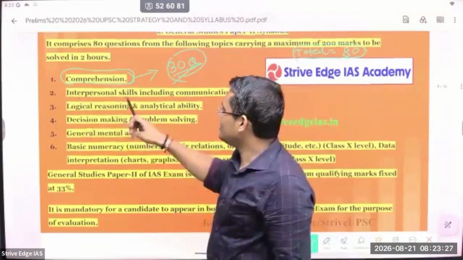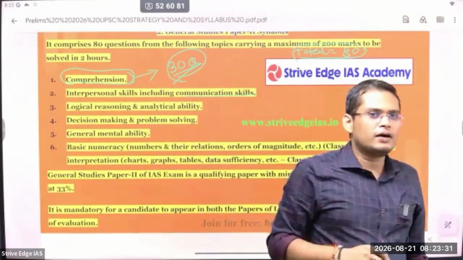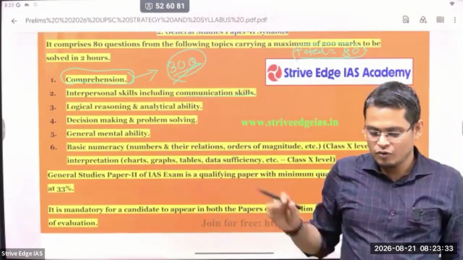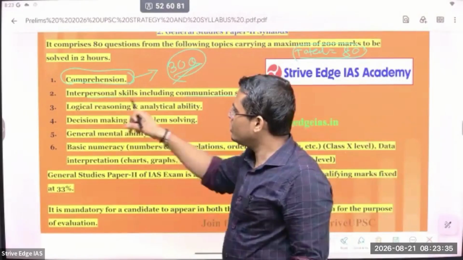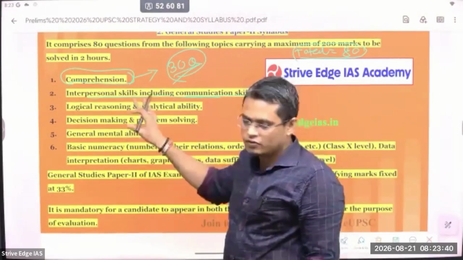Next is interpersonal skills including communication skills. Here the questions can be like what is compassion. I think OPSC repeatedly asks this kind of question, but UPSC doesn't ask this kind of question, but maybe in future they can ask, so we are going to see.